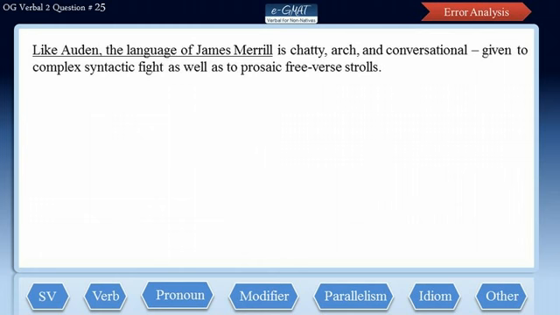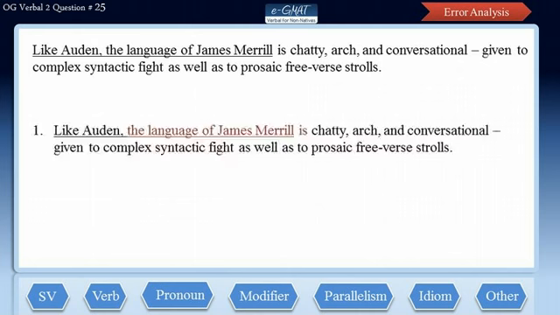Now let us evaluate the errors by splitting the sentence into clauses. This sentence has just one subject-verb pair, which means we just have one clause here. The language of James Merrill is the subject and is the verb. Now this sentence makes a comparison between Auden and the language of James Merrill. The entities that are compared or contrasted must be grammatically as well as logically parallel to each other. But here comparing Auden with the language of James Merrill is not logical. So this leads to the parallelism error in this sentence.